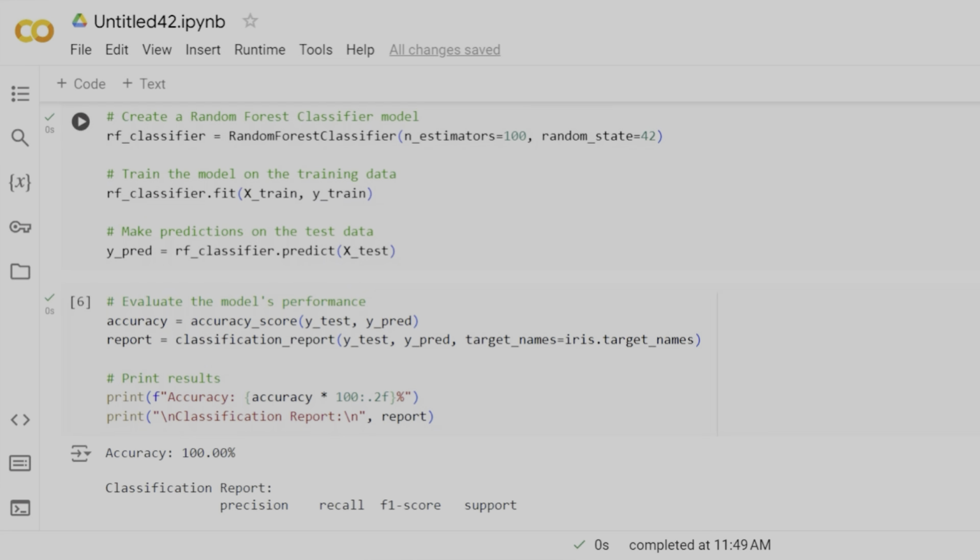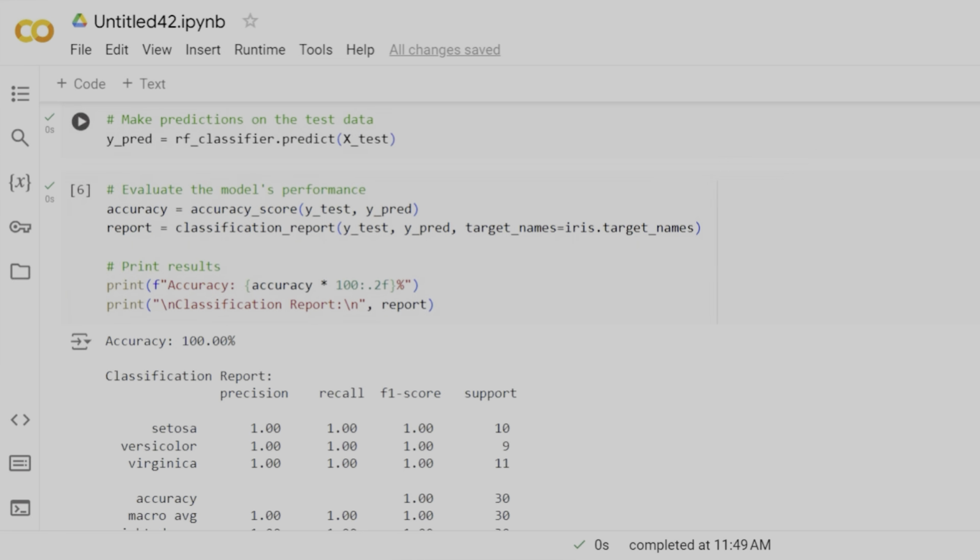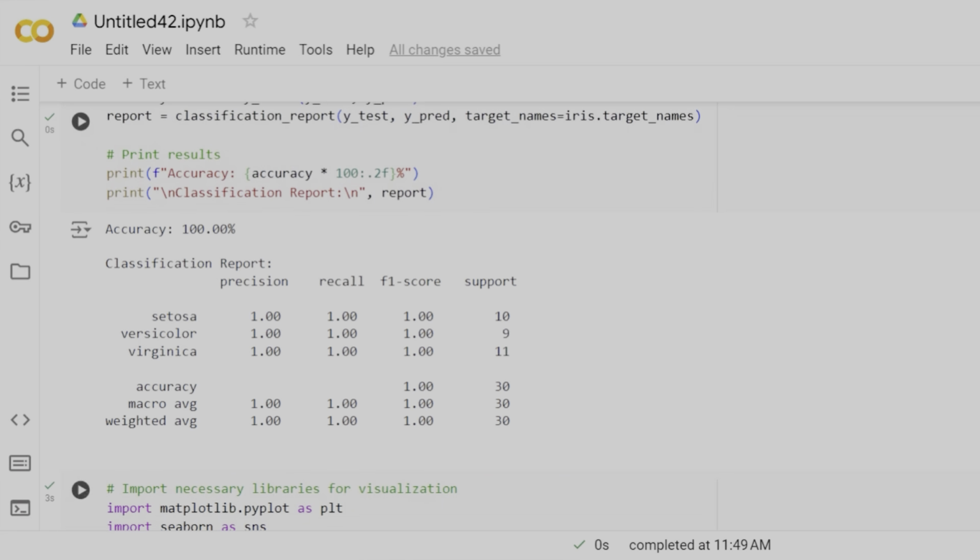Next, we train the model on the training data by using the rf_classifier.fit function on X_train and y_train. And then we make the predictions using rf_classifier.predict on X_test. After this, we evaluate the model's performance by using the accuracy score metric on y_test and y_pred. And then we form the report using classification_report. Now we are printing the results. Over here, as you can see, we have achieved 100% accuracy and we have also achieved the classification report.